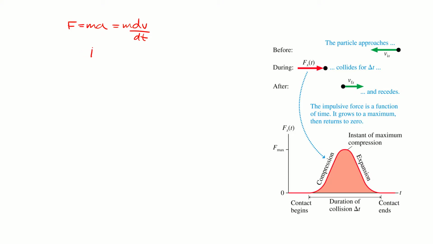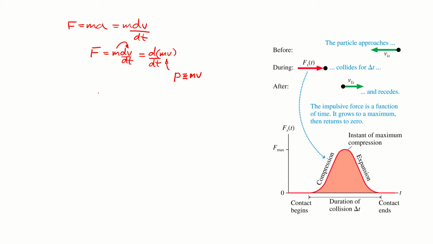Now, right here, this is a sort of differential equation, mass times dv/dt. In the things we're going to look at in this course, for the most part, we're going to assume that the mass of that ball doesn't change; it's a constant. So we can bring that into our derivative, and this ends up being the time derivative of the mass times the velocity. We can define this mass times velocity as our concept of what we call momentum, with the symbol P. We're going to define momentum to be equal to that quantity.